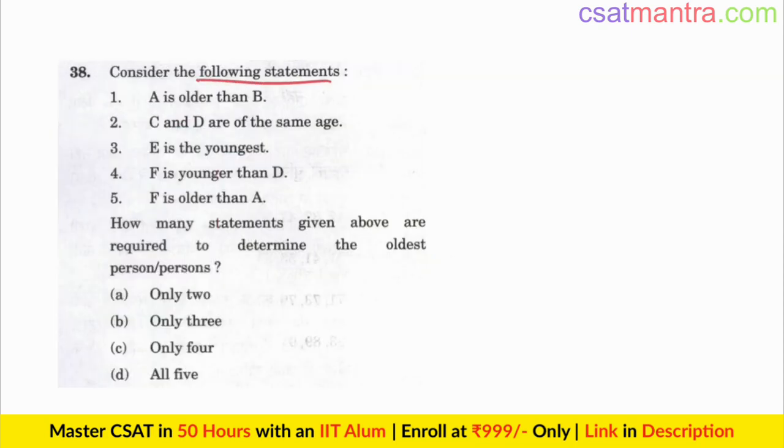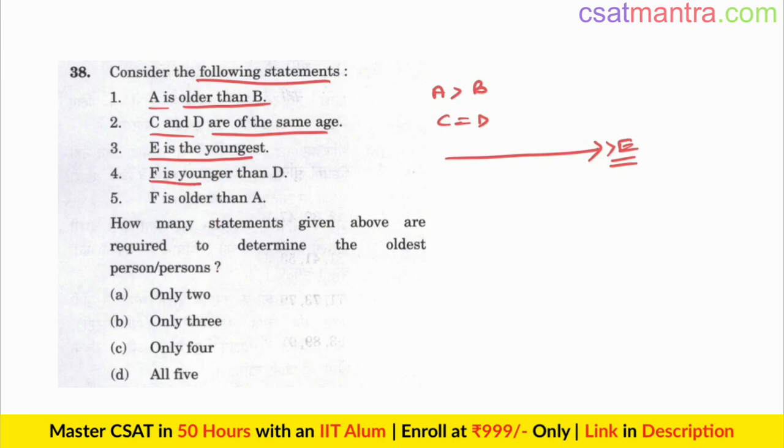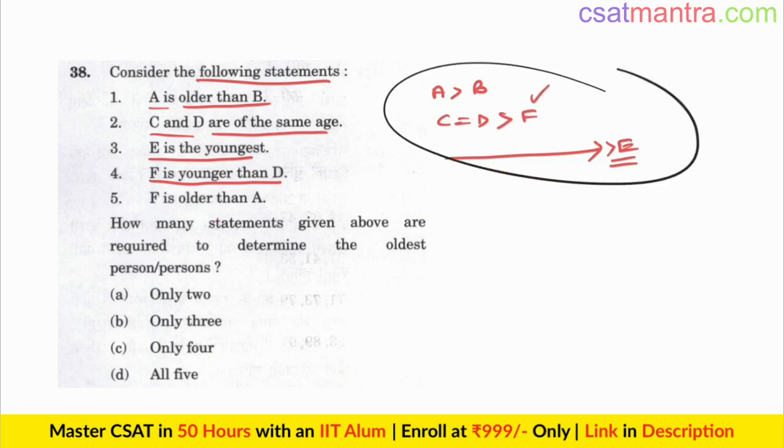Consider the following statements. A is older than B, A's age is greater than B. C and D are of the same age, C is equal to D. E is the youngest. If you arrange them in descending order, E will be at last. F is younger than D, so F will be this side. Now let's use this. You can say E is here. Now where do A and B fit into this? Fifth statement, F is older than A. So you will have A here, which is greater than B.